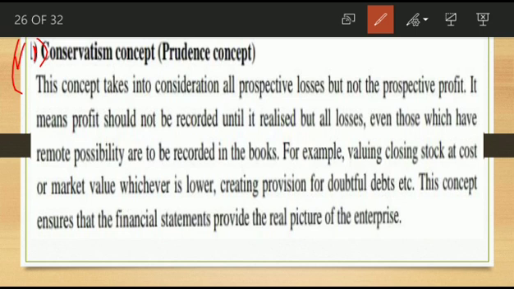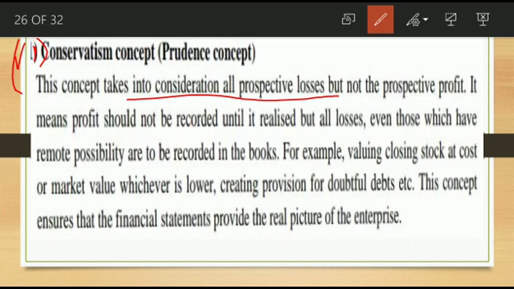A prudence concept. This concept takes into consideration all prospective losses. It means if in the near future you are expecting any loss, definitely you can enter it in the books of account. This principle indicates that any possibility of a loss in the future, you can enter in the books of account, but any possibility of a gain you are noticing will not be recorded in the books of account. That is the prudence concept or conservatism concept.